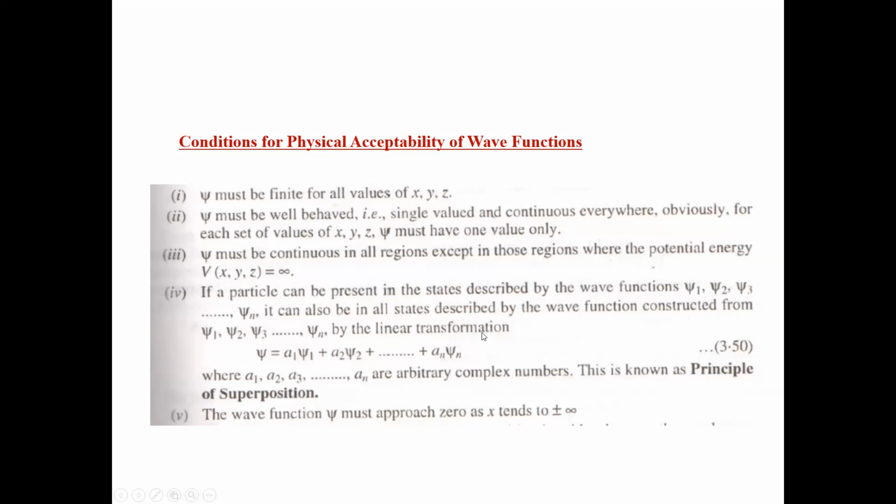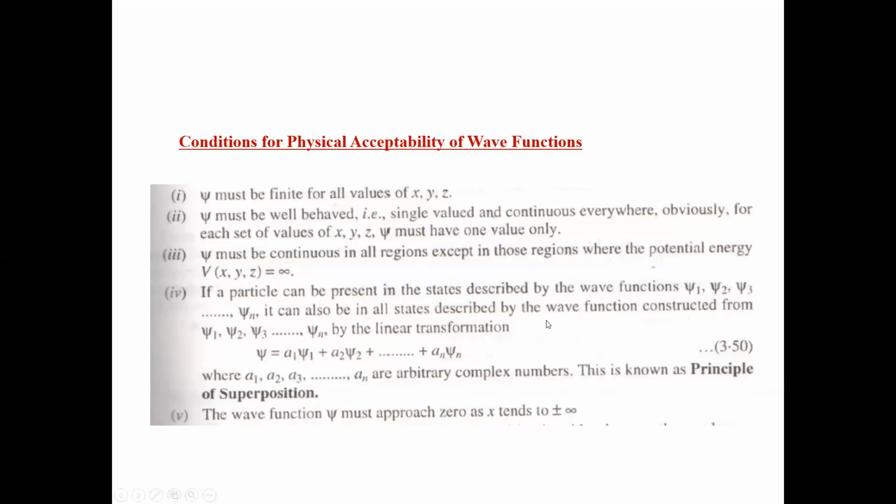Similarly, if you have n eigenstates corresponding to a particle, there are wave functions psi1, psi2, psi3, psin corresponding to each eigenstate.